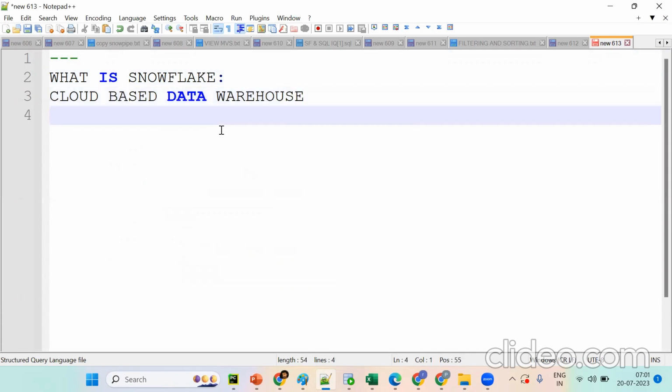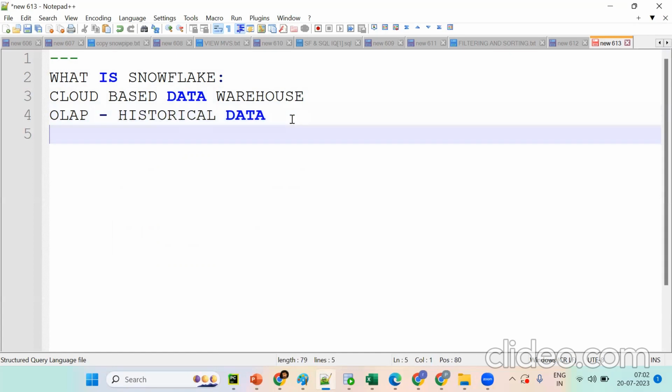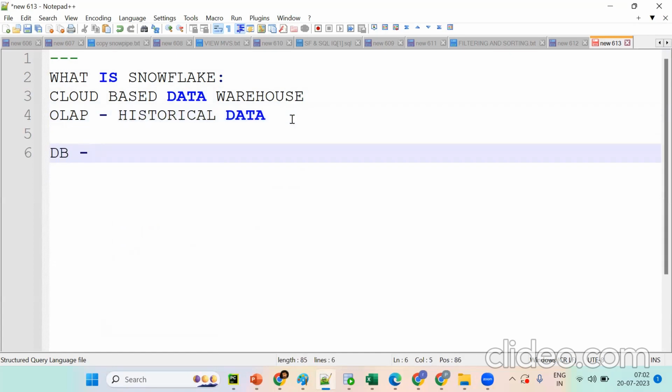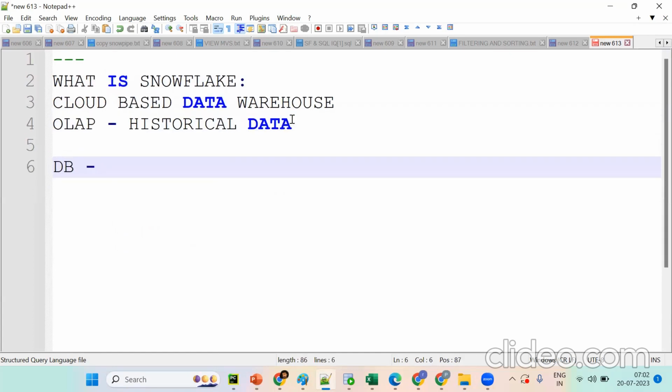OLTP or OLAP? Which one will it be? OLAP, for historical data. We go for analytical processing, so mainly online analytical process. What about a database? Is a database for OLTP or OLAP? OLTP.